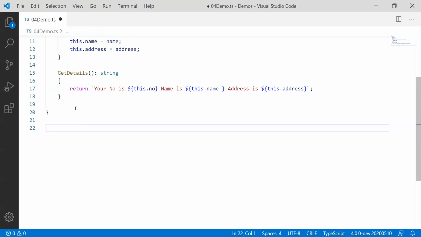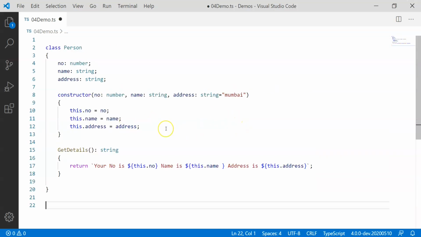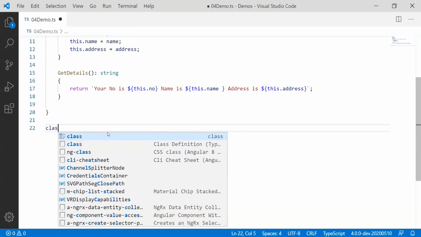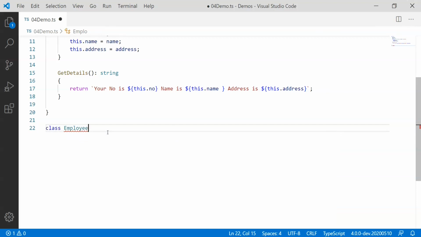These are common properties that one can have in the case of, let's say, an employee as well. However, an employee can have number, name, and address, and maybe, let's say, department details. So what we can do is inherit this person's details into employee. One more time, we can define a class. Let's call it employee.